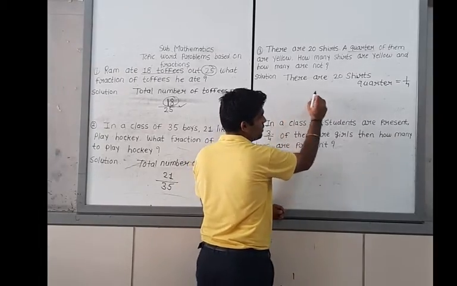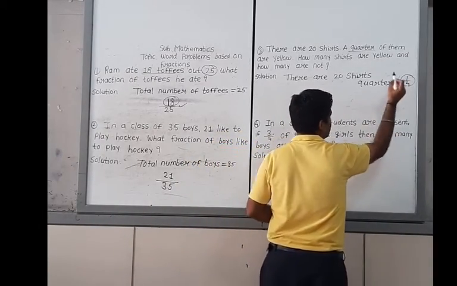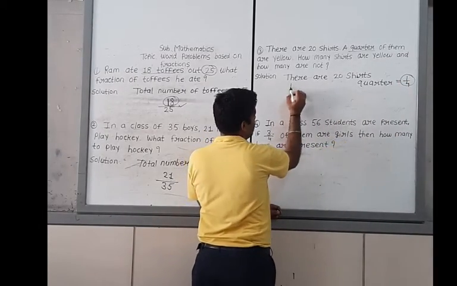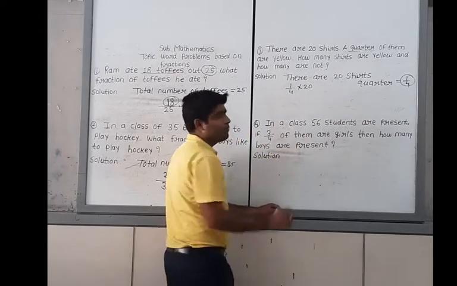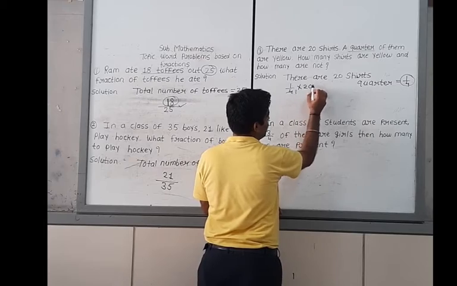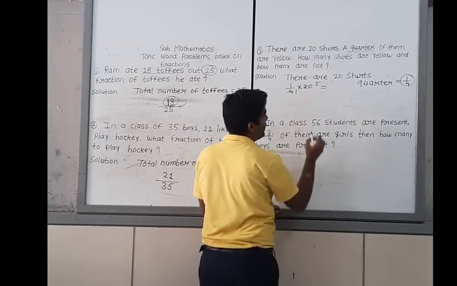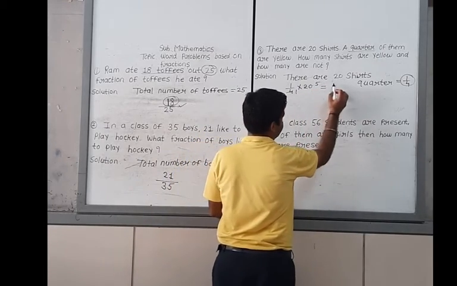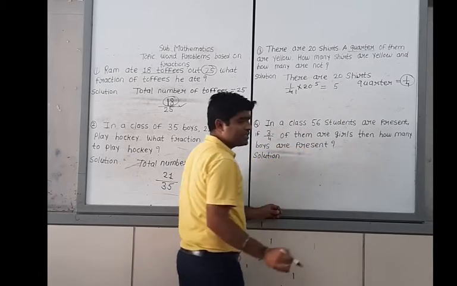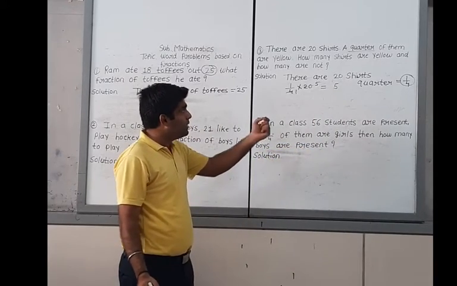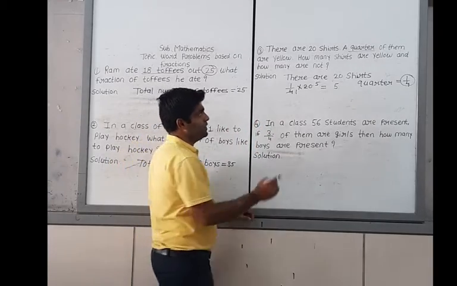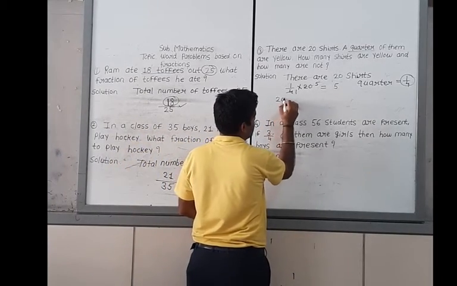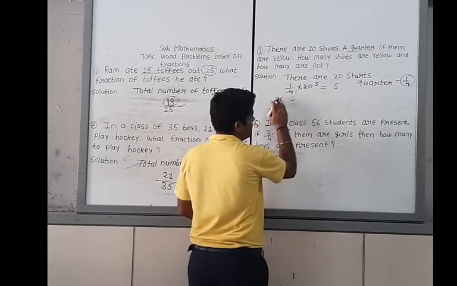First of all, see the quarter of them is 1/4. This is our 1/4 multiplied by 20. Because 4 ones are 4, 4 fives are 20, we get the answer 5. It means that a quarter of them is yellow.